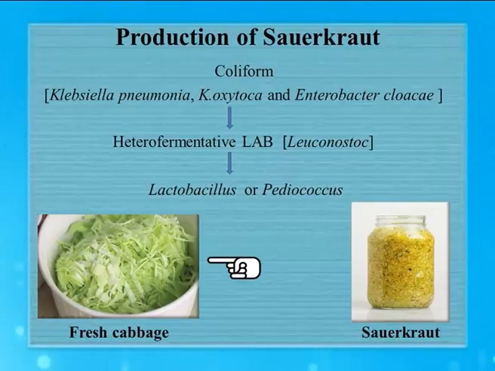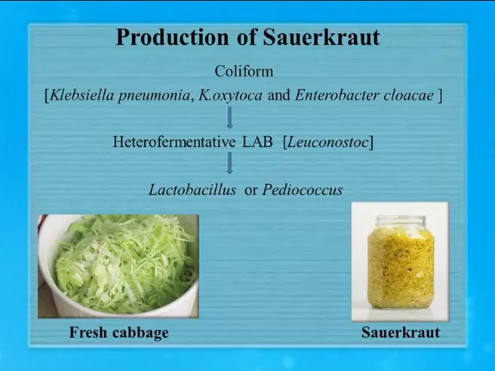So this fresh cabbage is cut into tiny pieces, and then it is not inoculated with bacteria. It is called a wild fermentation because here we do not inoculate the cabbage leaves with bacteria, but we leave them as they are, and therefore this fermentation is known as wild fermentation.